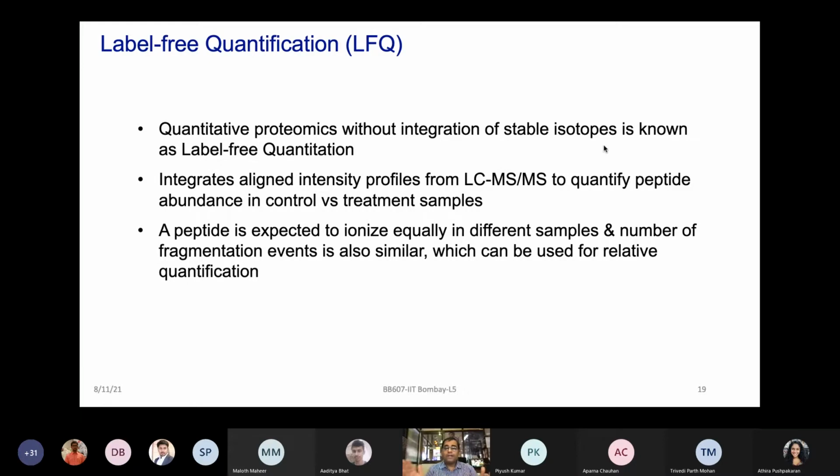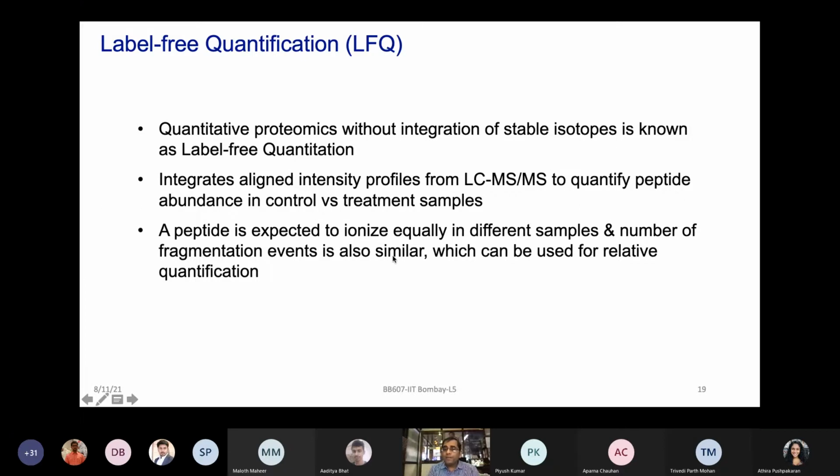So if you set up, let's say, a 2 hour gradient, and at the 60 minute mark a certain type of peptide is eluted, you are confident that the same type of peptide will be eluted in both my control healthy and disease conditions, because the peptide will still be the same. It may have some changes or modifications, or some abundance difference, but the peptide nature should not change, right?